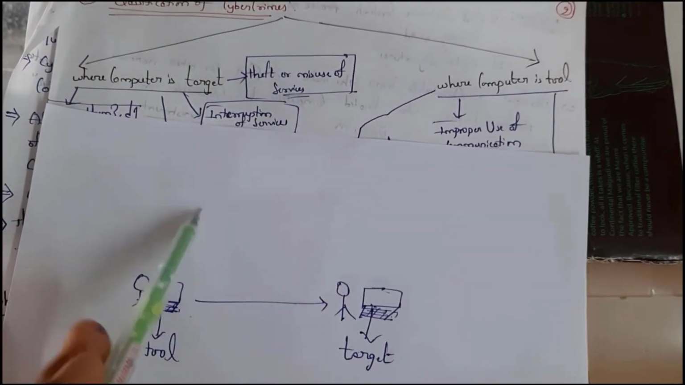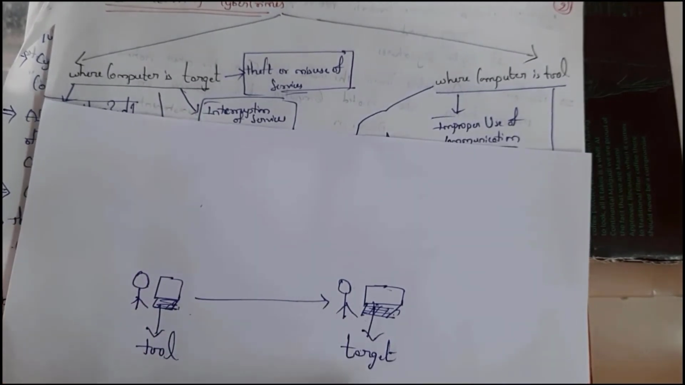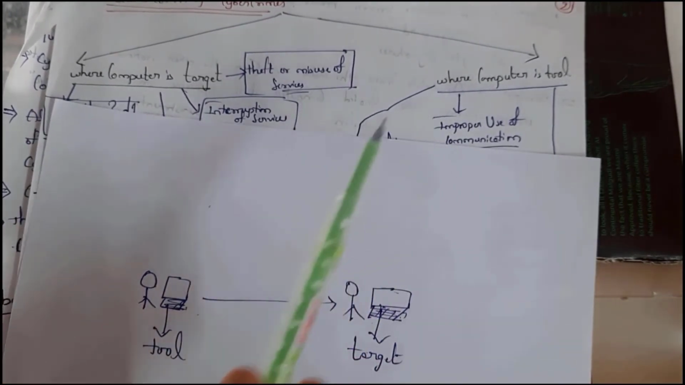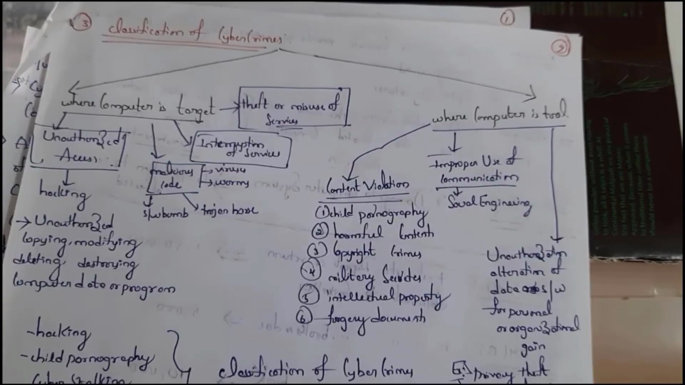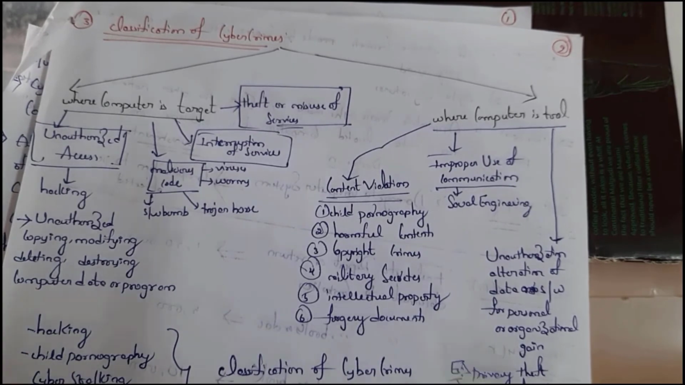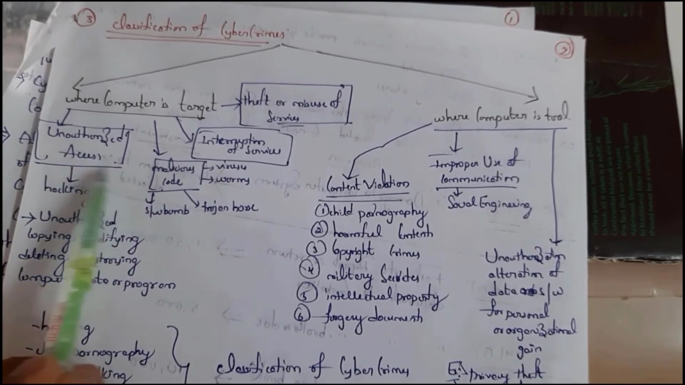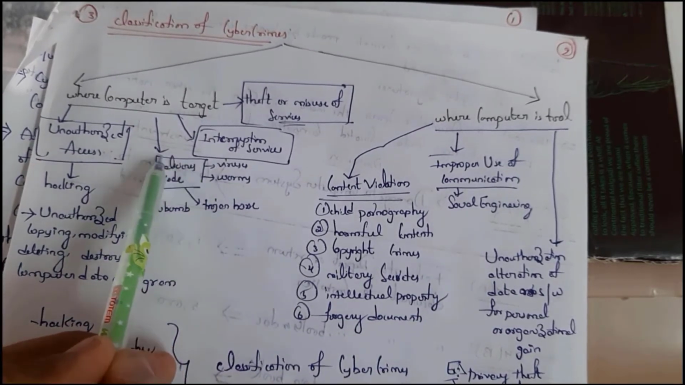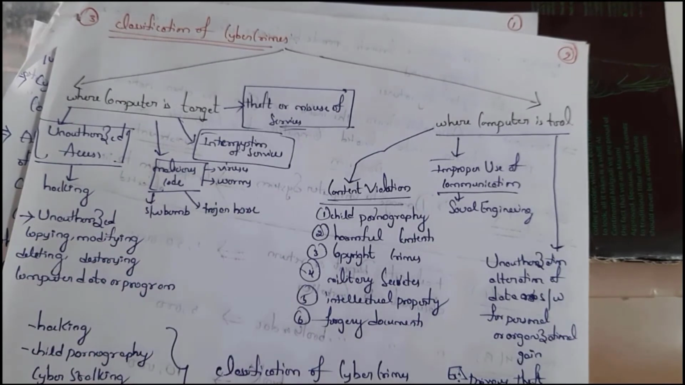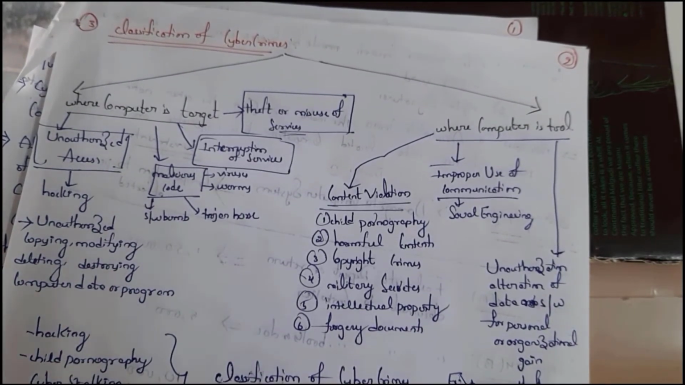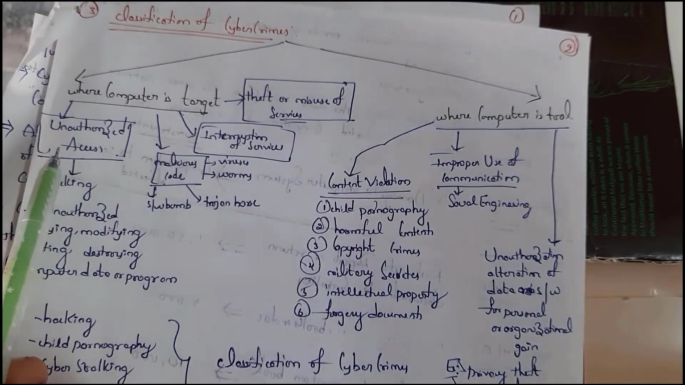See, where computer is target, that means here my friend's computer is target machine, and my computer acts as tool. In target computer, hacker can perform activities like unauthorized access, injecting malicious code, interruption of service, and misuse of service. Unauthorized access is nothing but hacking a system.